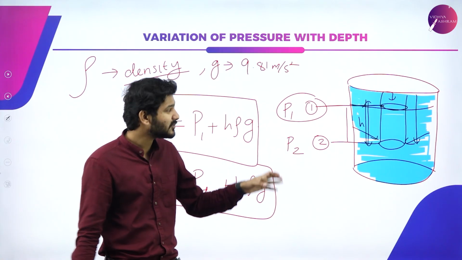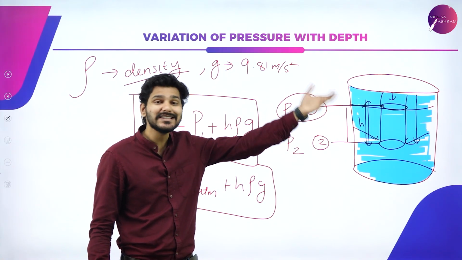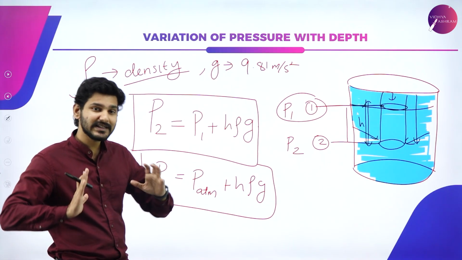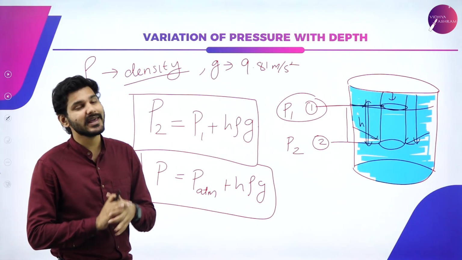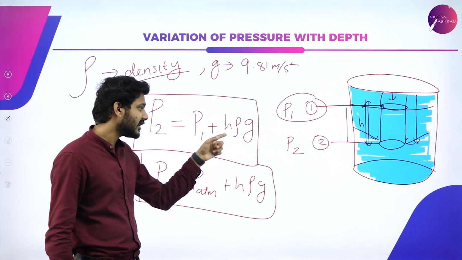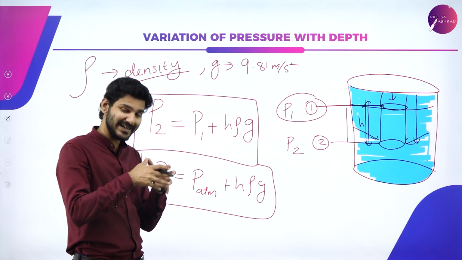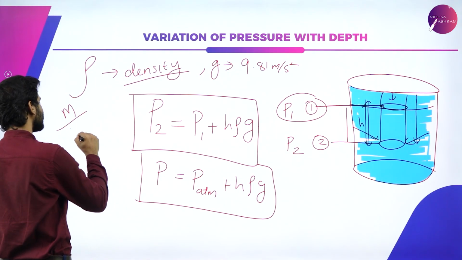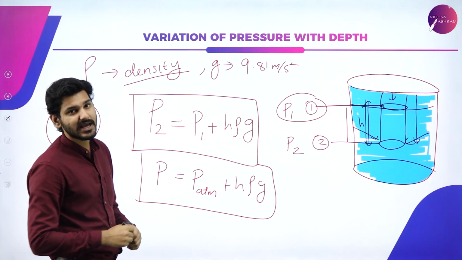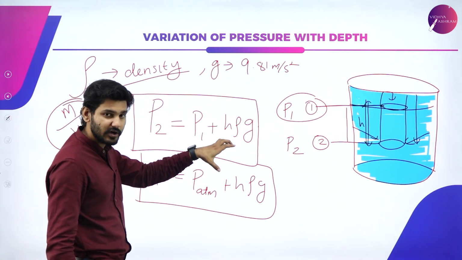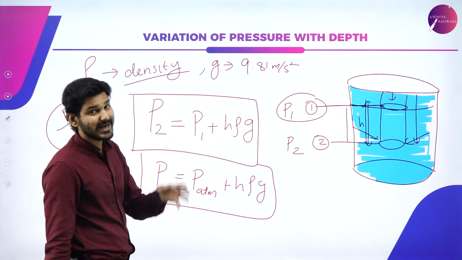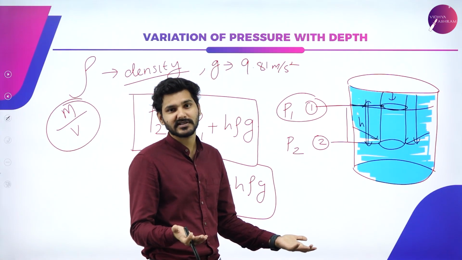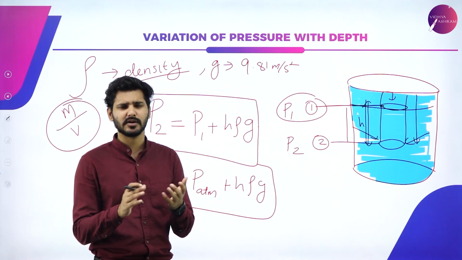Which means if I immerse an object into that particular liquid or fluid, there will be a difference in the pressure experienced by the object. That is why we take rho. Rho is nothing but the density of that liquid, or simply mass by volume, times the acceleration due to gravity. On Earth, we can always take it as 9.81 or simply round it up to 10.